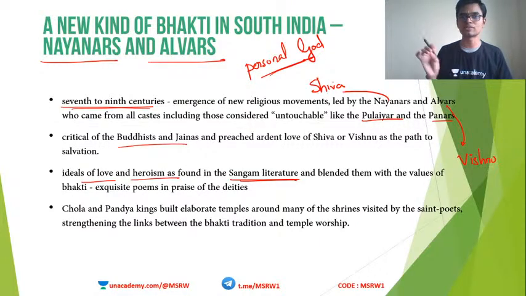At that time, many works were composed by poets like Ilango Adigal, Thiruvalluvar, etc. And in this Sangam literature also, we come across references to these kinds of religious cults. Chola and Pandya kings also supported these saint poets. They built temples and shrines supporting this concept. So this is how a separate kind of Hinduism started developing, not the traditional Hinduism on Brahmanical lines, but a more liberal and accommodative kind of religious sects